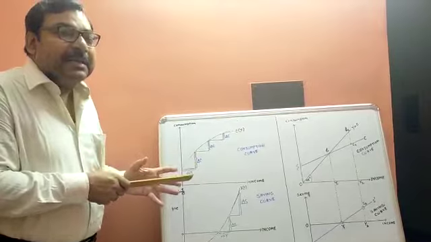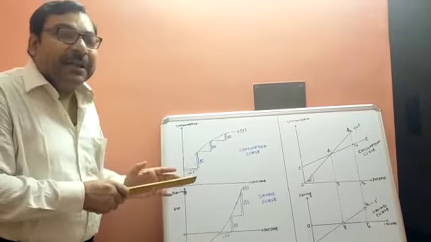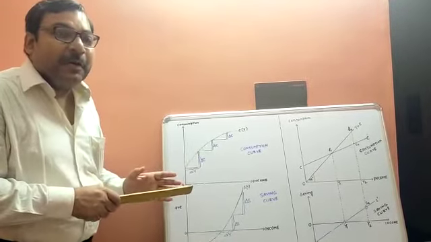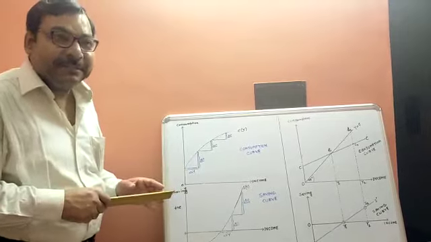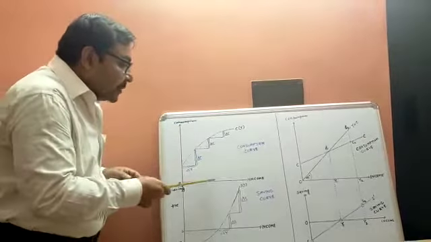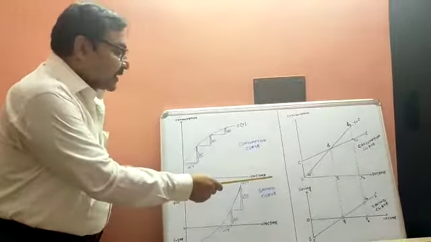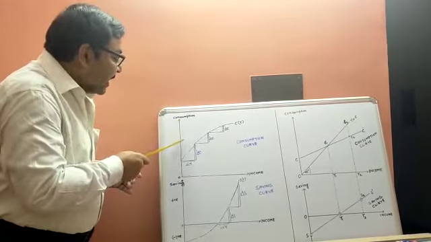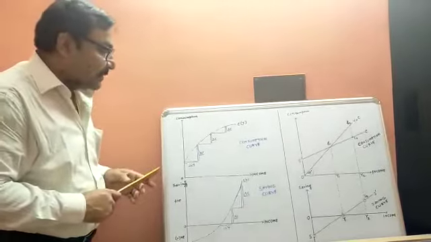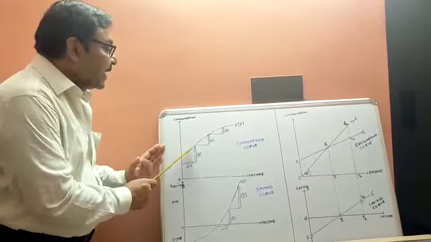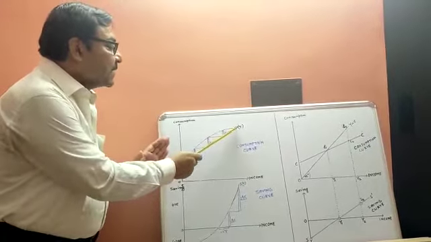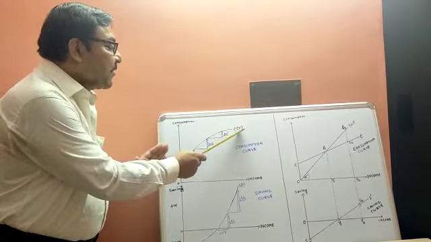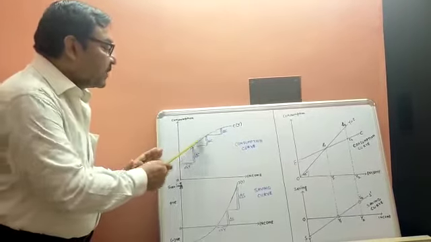Consumption curve means it is the graphical representation of consumption function. Income is being measured along the horizontal axis and consumption along the vertical axis. And we are observing a consumption curve. See why consumption is a function of income. This is the consumption curve.